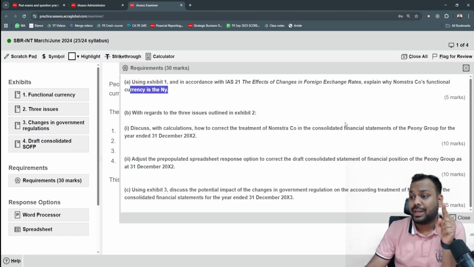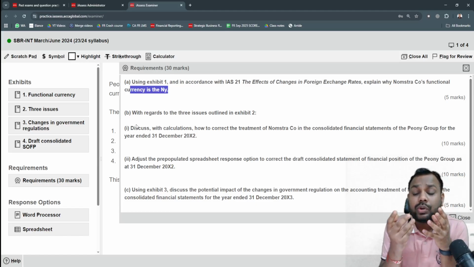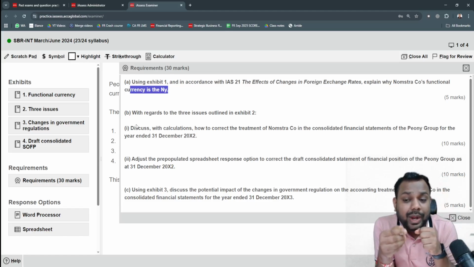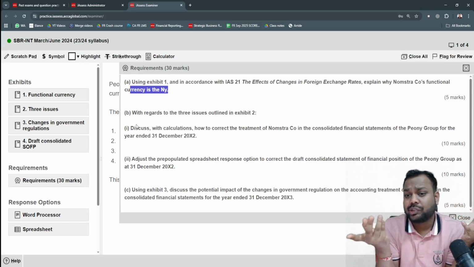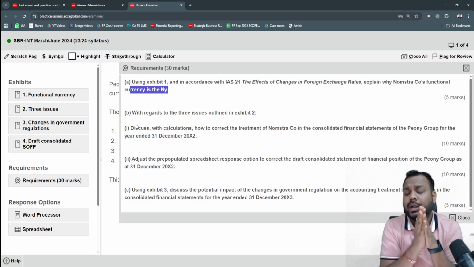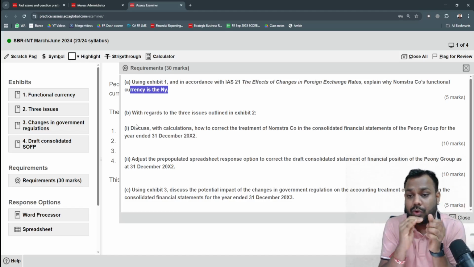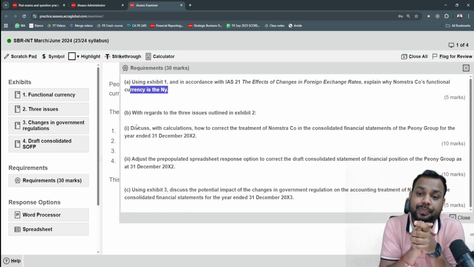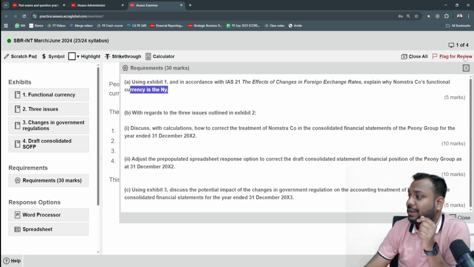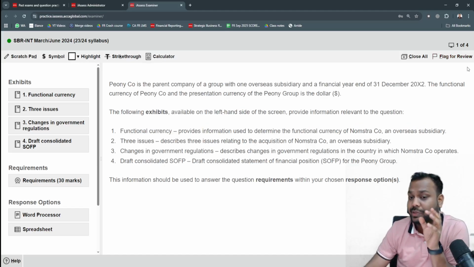First time when you're reading the exhibits, you don't know what you are required to find in that exhibit. So you're reading it completely blank. You are just reading it plainly, like a novel, completely blank. So to eliminate this, what you have to do is follow the correct approach. I'm discussing the correct approach.